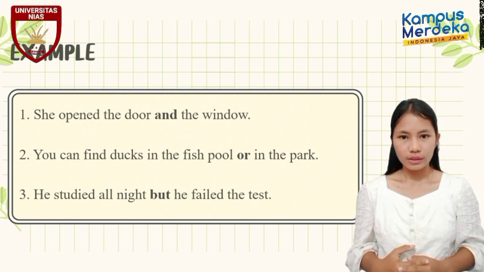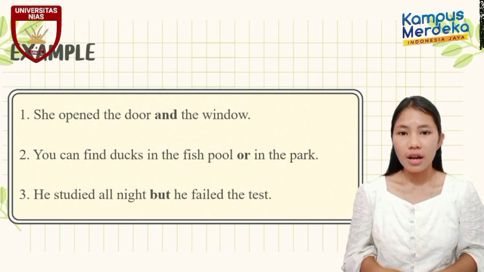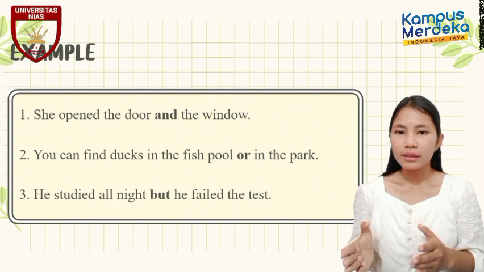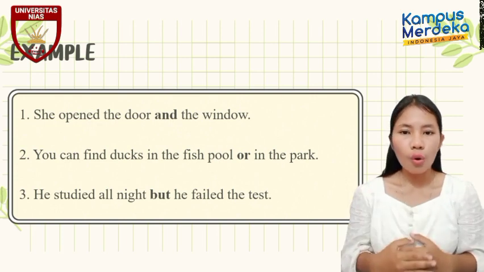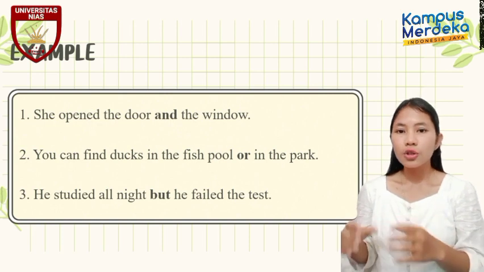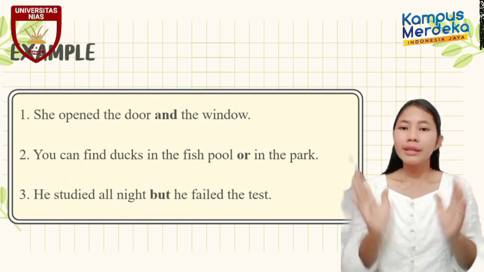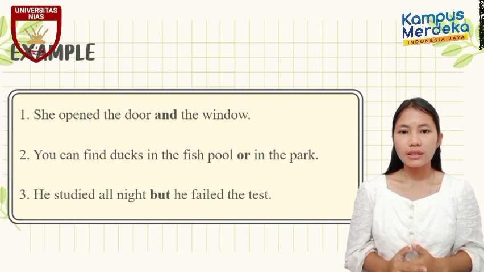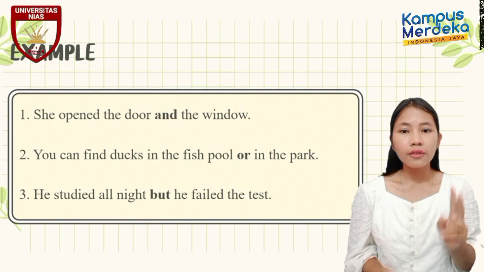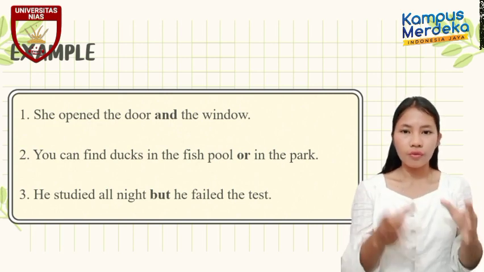The second example is, you can find ducks in the fish pool or in the park. In the sentence, we use or as a coordinating conjunction, a connector between phrase and phrase. Why phrase and phrase? Because the first phrase is you can find ducks in the fish pool, and the second phrase is in the park. So that's why it is phrase with phrase.